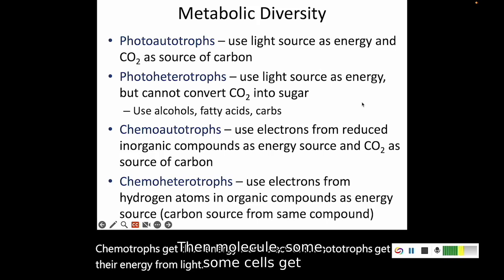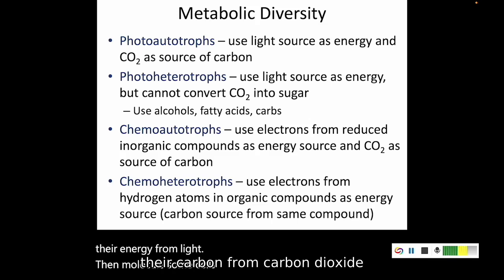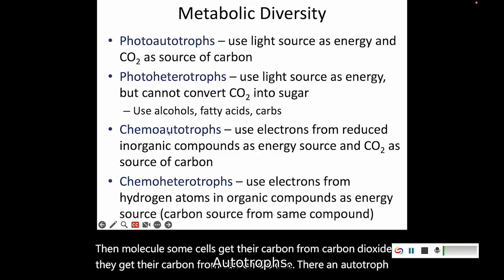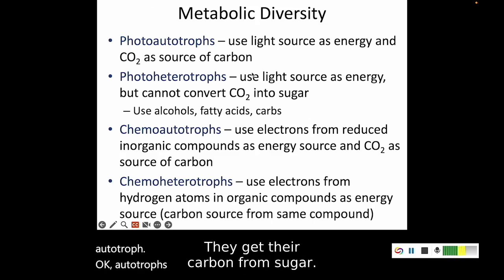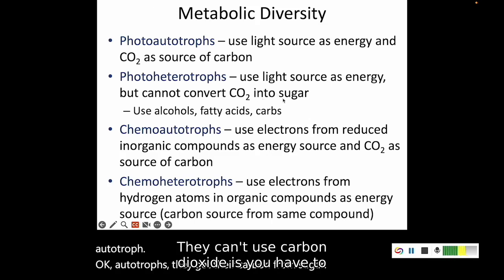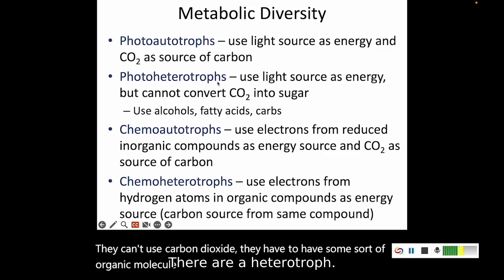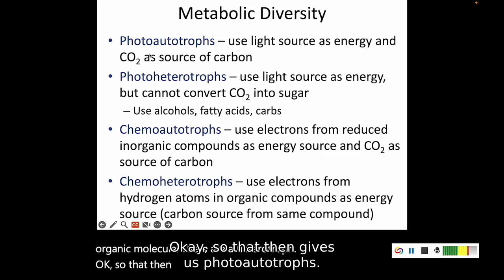Then some cells get their carbon from carbon dioxide. If they get their carbon from carbon dioxide, they are an autotroph. Okay, autotrophs. If they get their carbon from sugar, they can't use carbon dioxide. They have to have some sort of organic molecule. They're a heterotroph.